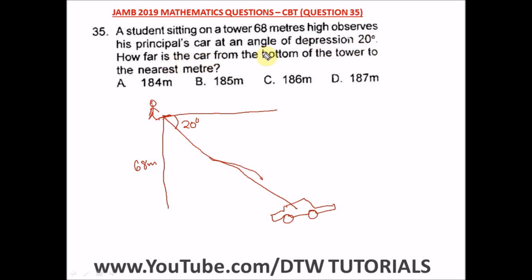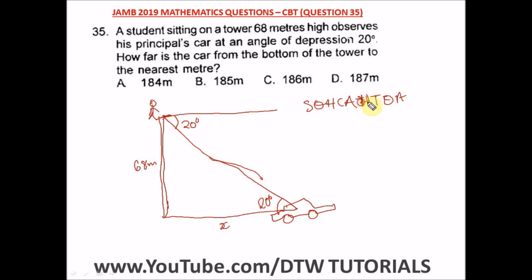And so the question says, how far is the car from the bottom of the tower? That's the car from here to the bottom of the tower. This is the tower. Let's put 2 lines to represent it as a tower. So we have to look for this distance, x. From here we have 68, we have this angle as what? 20, so it means that this angle, by alternate angles, will be our angle 20. So we have an angle and we have a side 68, so it's easy for us to calculate using our SOH CAH TOA.